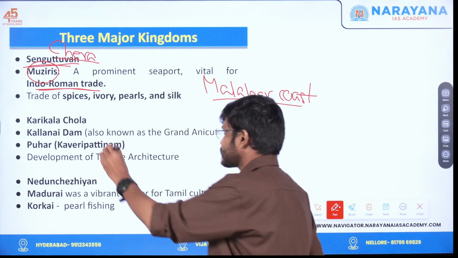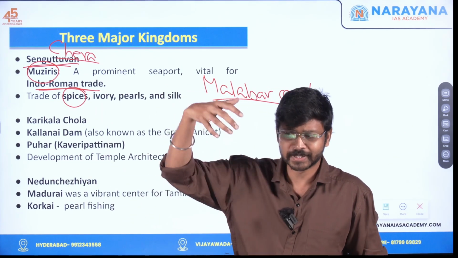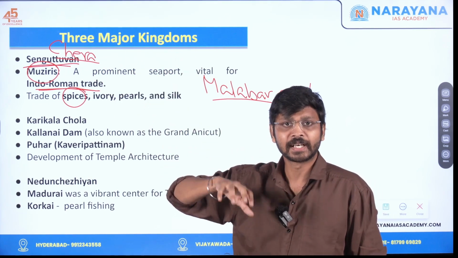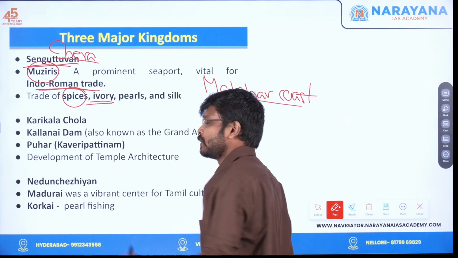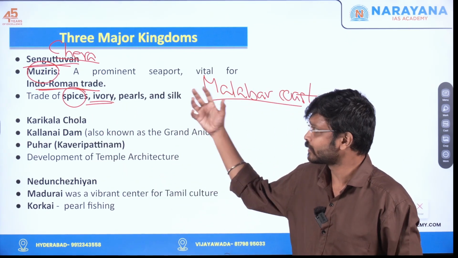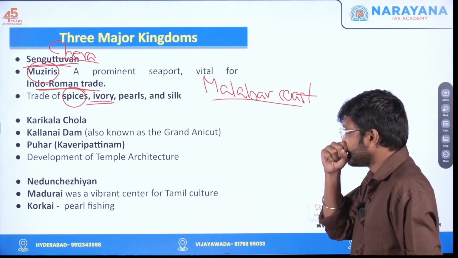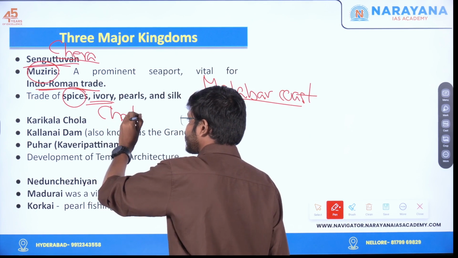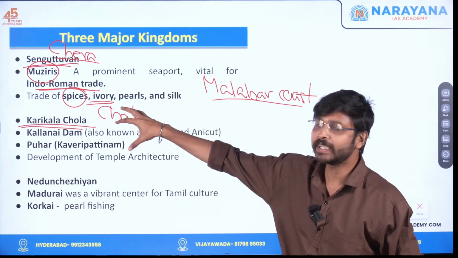Kerala is known to be the land of spices, so obviously spice trade was there. Even in the later period, Vasco da Gama and others landed in Kerala, especially for the trade of spices. Pearls and ivory were also important trade materials during the Chera period. Alright. Chera is over. Next one regarding Chola. One of the most prominent kings during the Chola period is Karikala Chola.